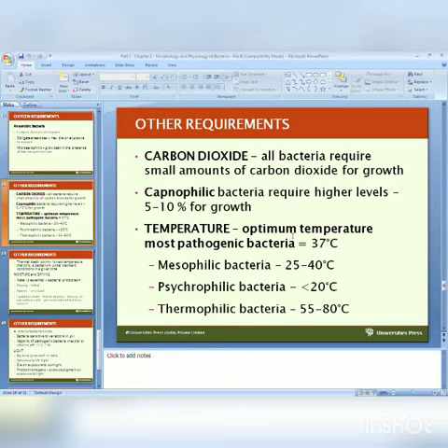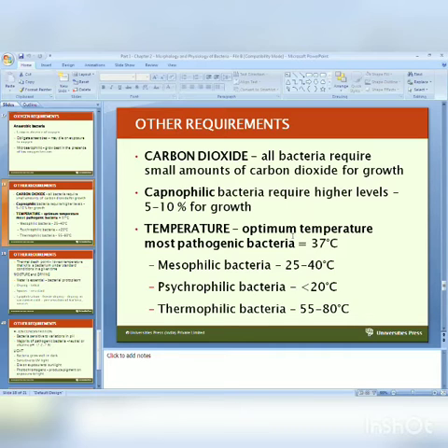Again, according to the requirement of temperature, we divide bacteria into 3 different groups. These are the mesophilic bacteria, which grow in the range between 25 to 40 degrees centigrade. All medically important bacteria grow in this range, and that's why they are known as mesophilic bacteria; medically important bacteria are mesophilic in nature.